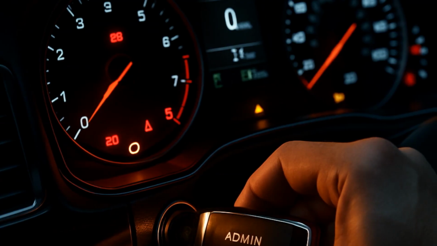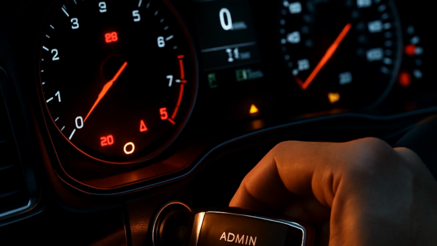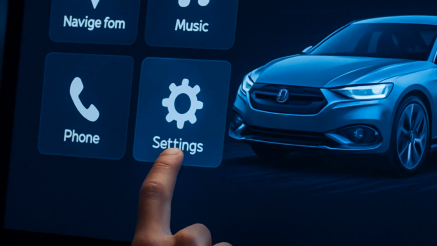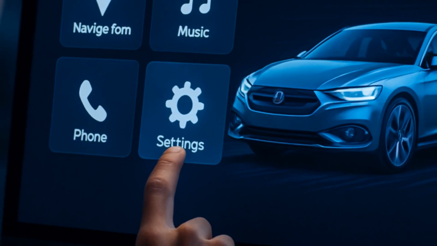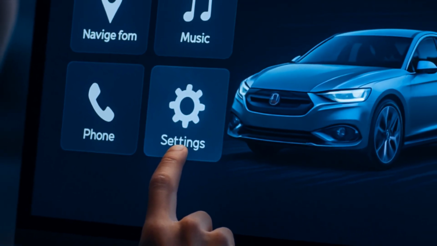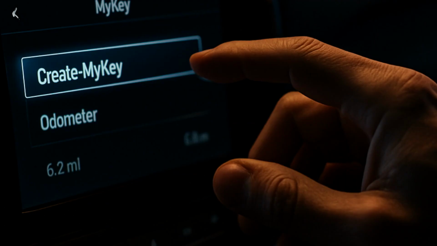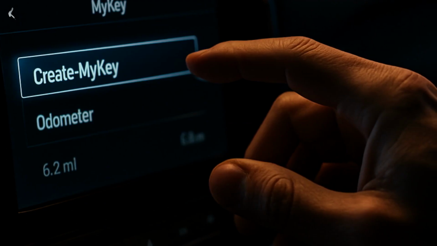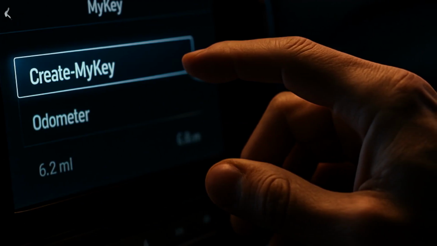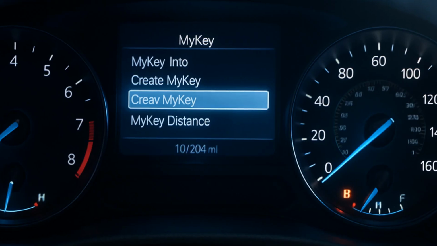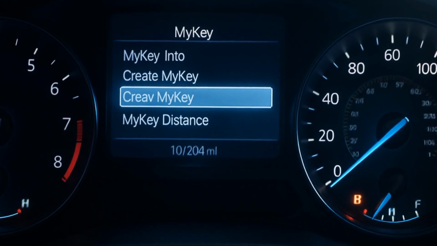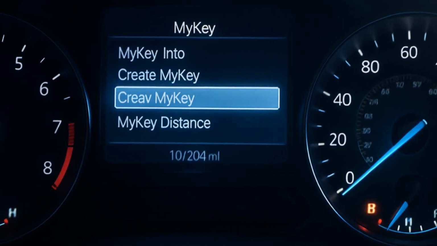Let's assume you do have the admin key. With it, you can reset everything. Start by turning the ignition to on using the admin key. Engine off is fine, just all the lights powered up. Scroll through the dash menu until you see Settings. Scroll down to Mykey. You'll be tempted to select Create Mykey, but resist. Instead, find Clear Mykey. Click OK and let your hopes soar.